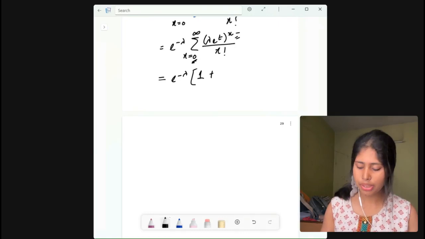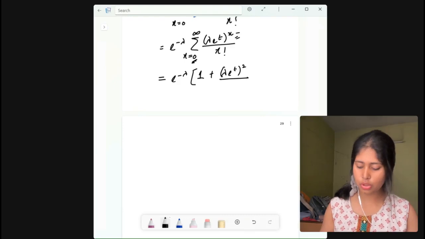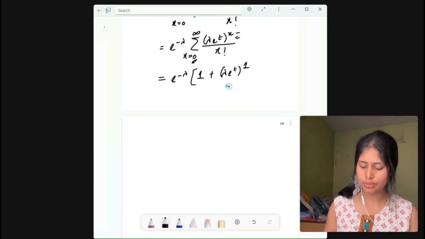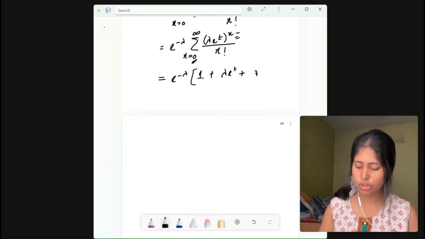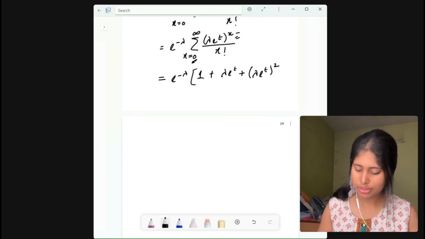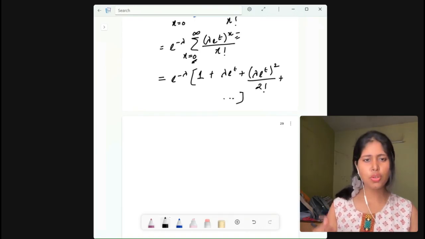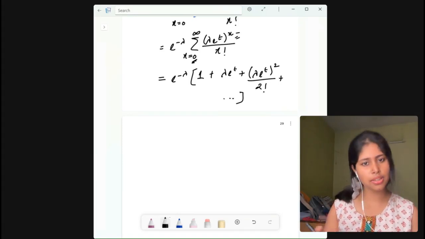That is lambda into e to the power t whole squared divided by, this is not square, sorry, the next term is 1, and then it will be x factorial, which is 1 factorial. So basically what will be the term? It will be lambda into e to the power t only, right? So let us write only that. What will be the third term? It will be lambda into e to the power t whole squared divided by 2 factorial, and this will go on like that.